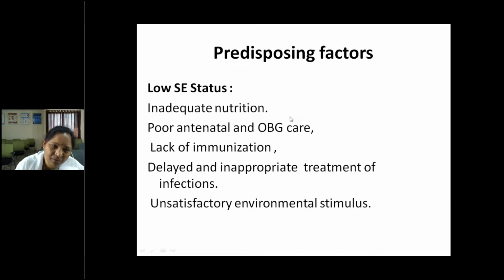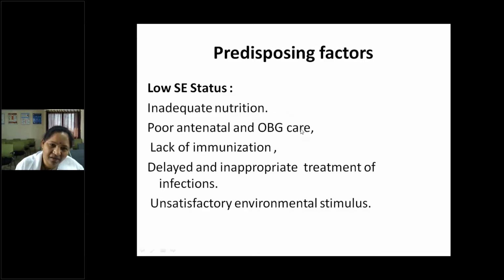So inadequate nutrition will lead to mental retardation. It happens before the first 1000 days. Actually, we call the time from conception to the first 2 years the first 1000 days of life, and it is very, very important. So antenatal care of the mother is also very, very important.